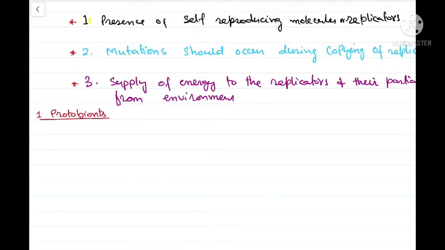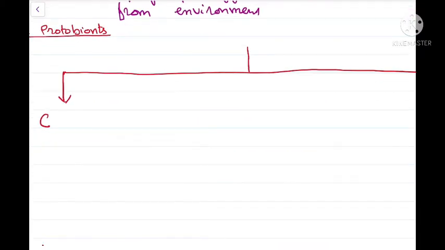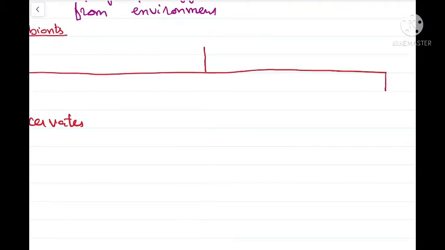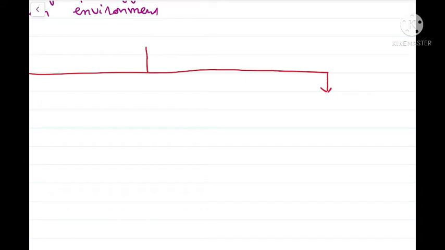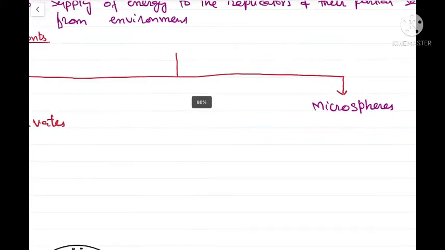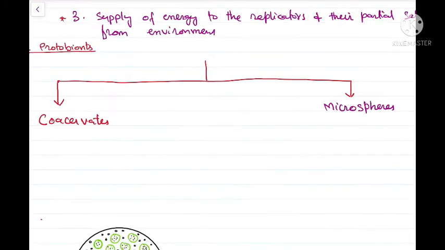These protobionts have been synthesized by different workers, and they include: number one, the coacervates. Coacervates are the first candidates believed to have given rise to at least the precursors of the first living cells. And number two is the microspheres. Let us talk about them one by one.